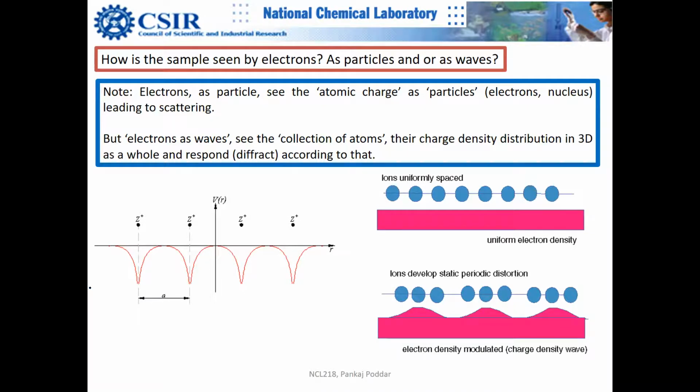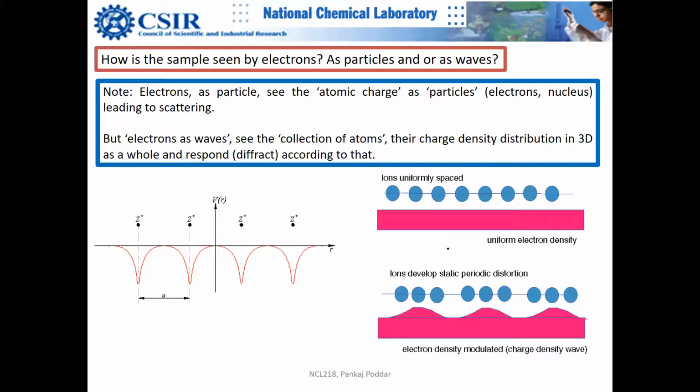When electrons come towards the sample, the different interactions can be explained either by wave principle or by particle principles. We have discussed this in the previous lecture. Electrons look at the sample purely through Coulombic interaction, nothing else.